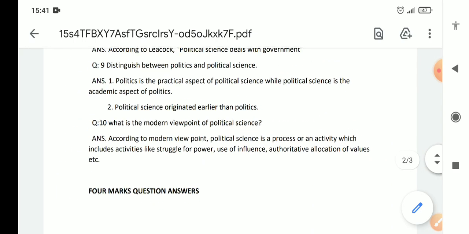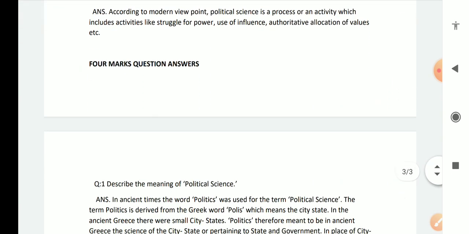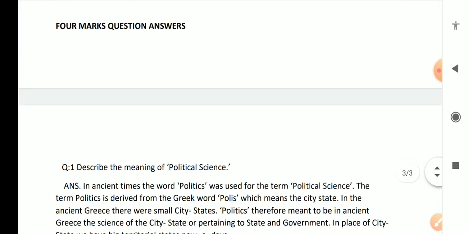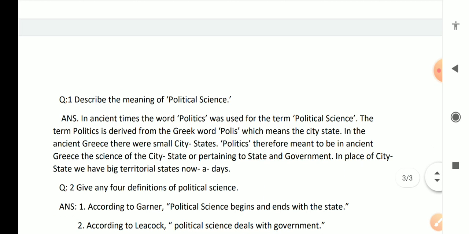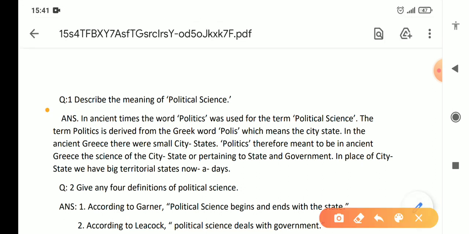Now let's move to the 4 marks question. Describe the meaning of political science. Keep in mind, for a 4 marks question you must write 60, 70, 80 words, even 100 words would be good. One page at least you must write. But if you are not able to write one page, this much answer would also be sufficient.